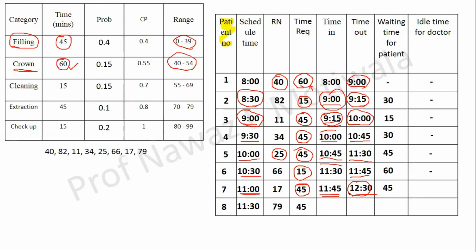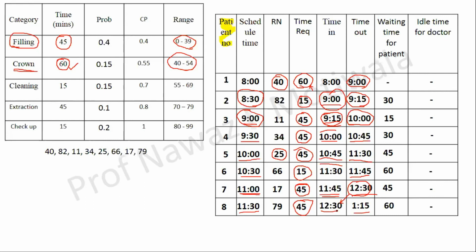Now this is out time for the 7th patient, so this will become time in for the 8th patient, and requires 45 minutes of attention, so the last patient will come out at 1:15, having a waiting time of 11:30 to 12:30, that is 60 minutes, and the doctor is still not free.